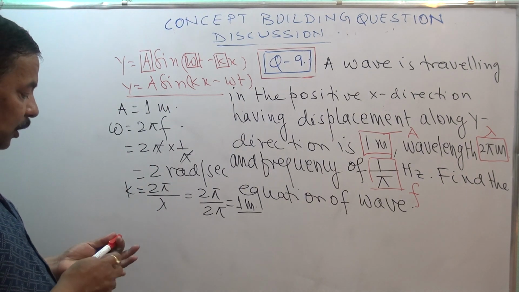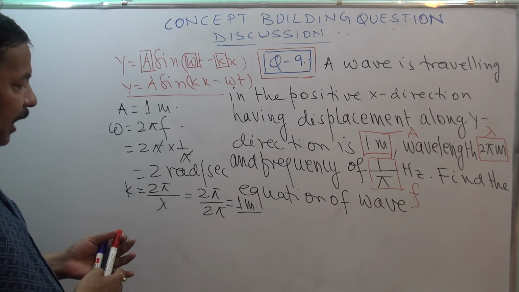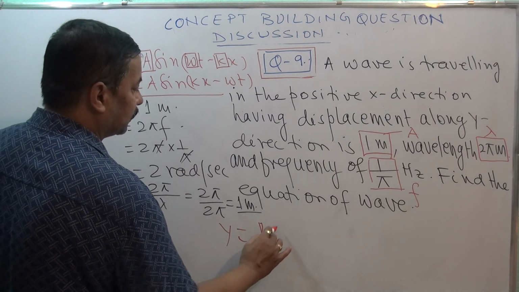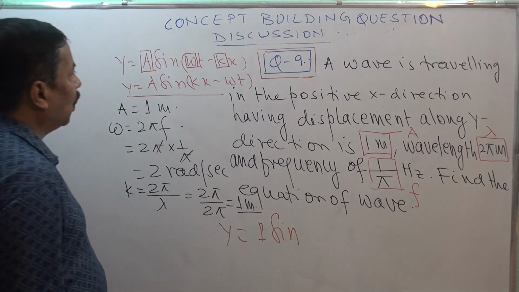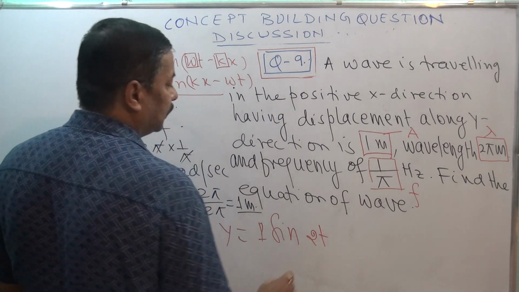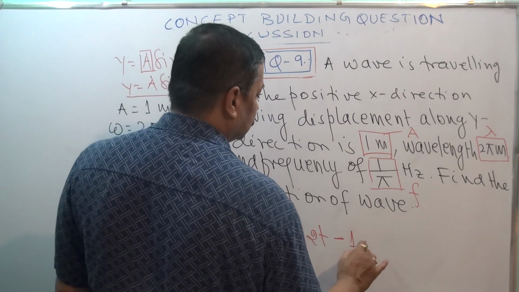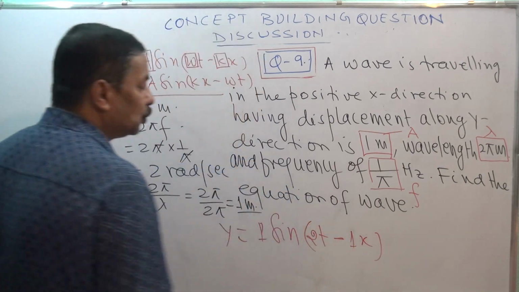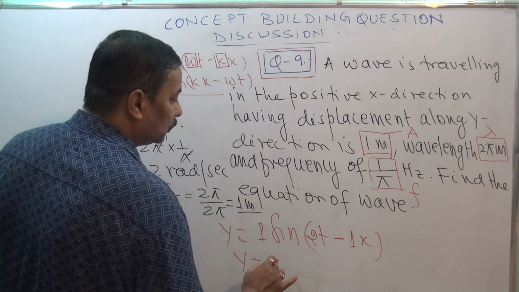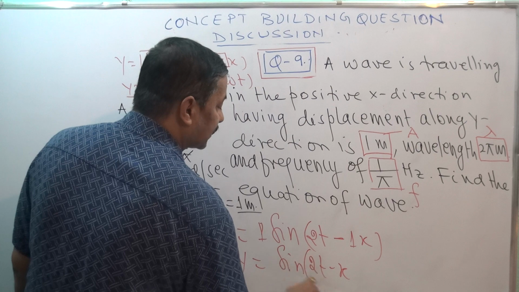So what should be our equation of the wave? The equation of the wave we can write as y is equal to 1 sine, omega. Omega is your 2t minus k. K is your 1, and then x. 2t minus x. That means y is equal to sine (2t minus x).